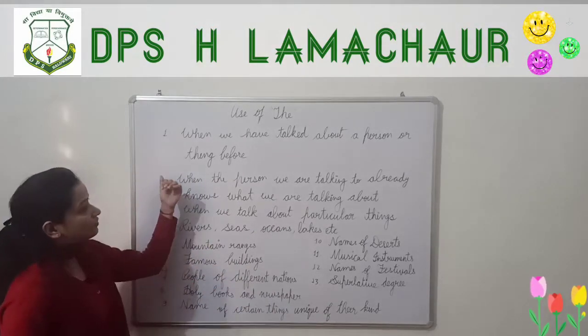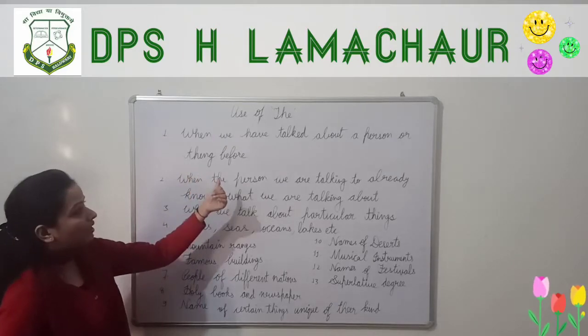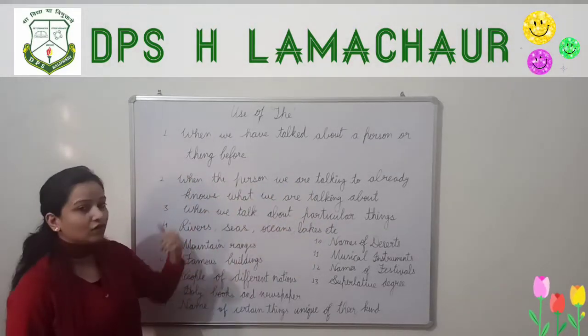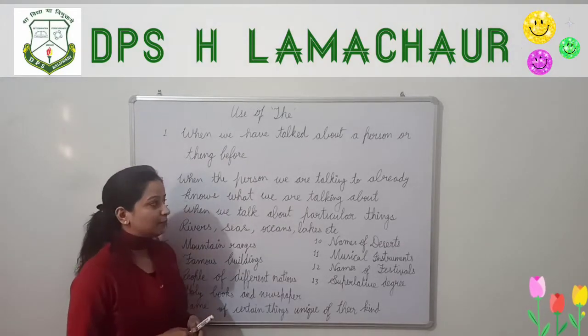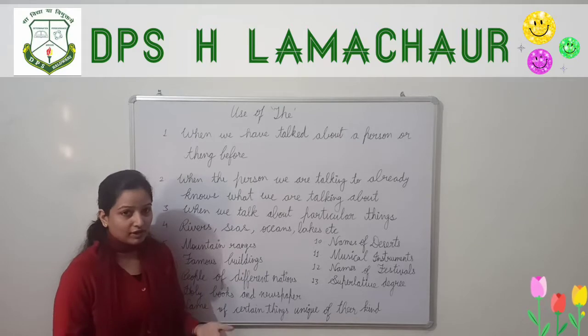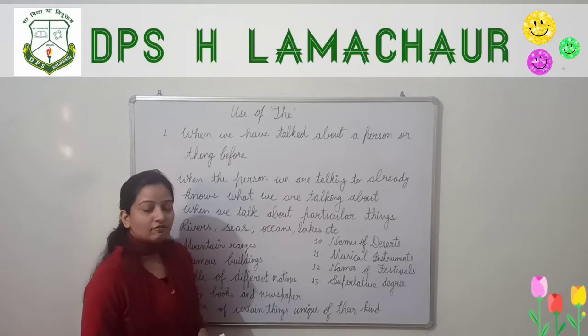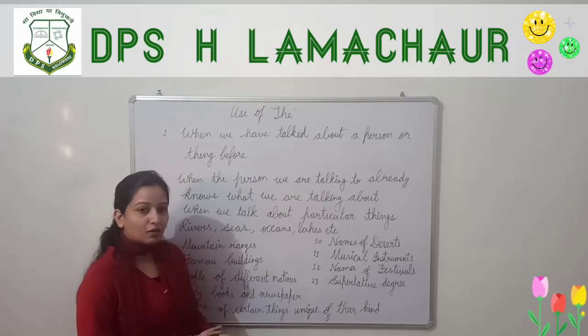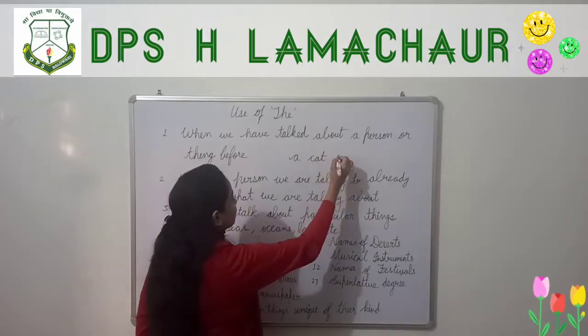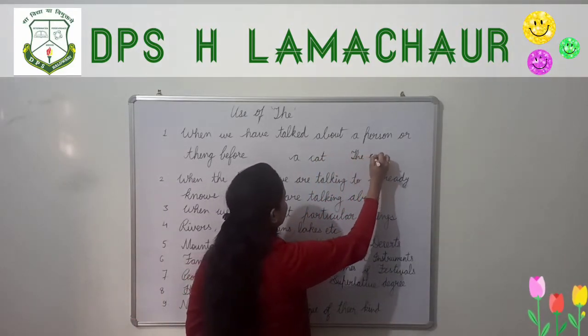So the first rule is when we have talked about a person or thing before. Suppose you have a cat and you have already told your friend about the cat. A cat and the cat.